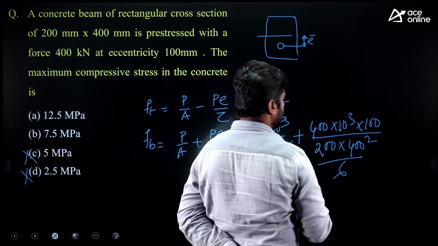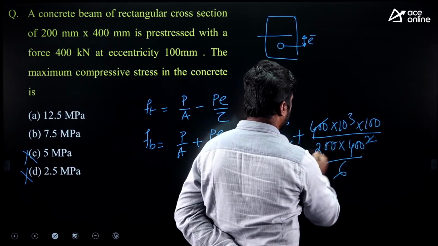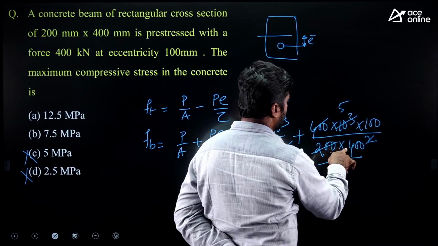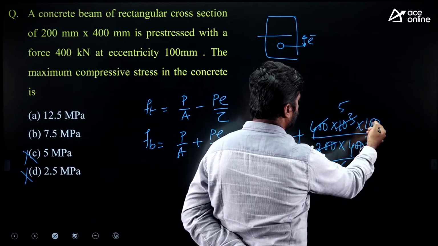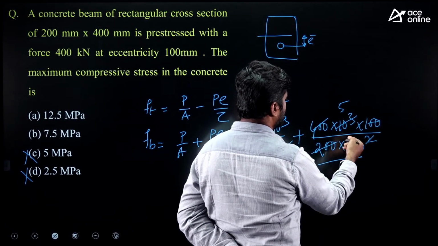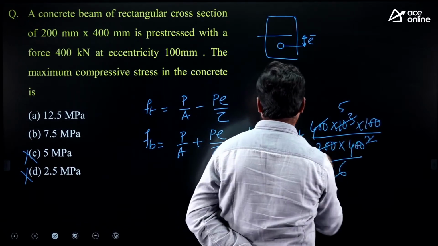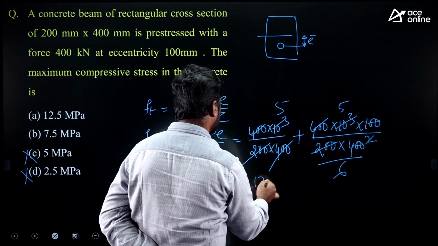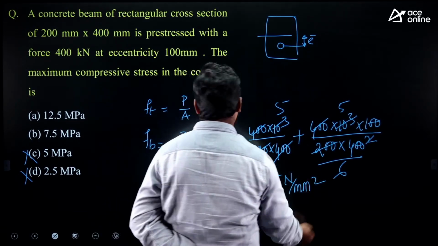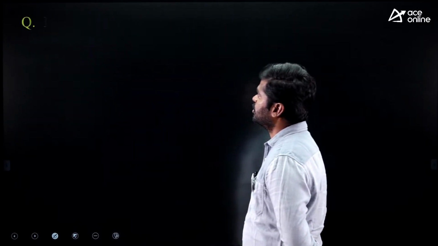Let us check this. 400 gone, 400 gone. 200 ones are, 200 fives are. Now 400 is still remaining. 2 zeros. 4 is remaining. 5 into 6, 30. 30 by 4. 15 by 2. 7.5. 5 plus 7.5. 12.5 is answer. Not required calculator. 1 minute is sufficient to solve this question. Option A is correct.